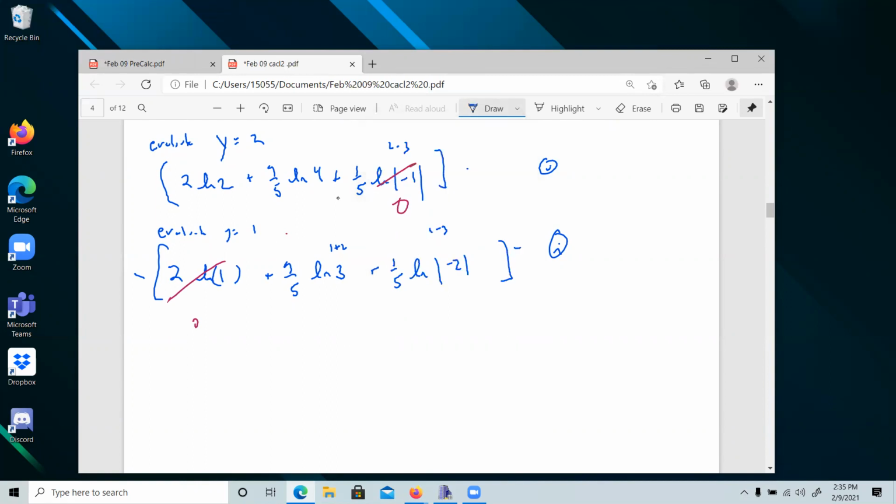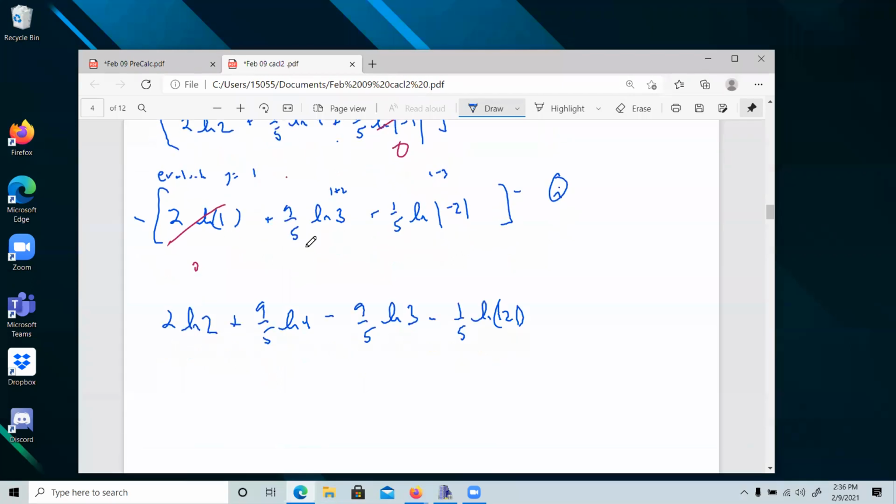So now we have 2 natural log 2 plus 9/5 natural log 4 minus 9/5 natural log 3 plus 1/5. Nope, it's still a minus, isn't it? Minus 1/5 natural log 2. Once I've taken the absolute value, we don't really need that anymore.